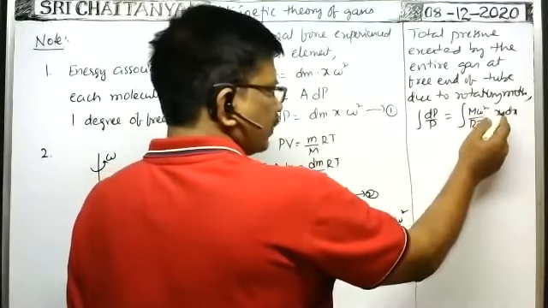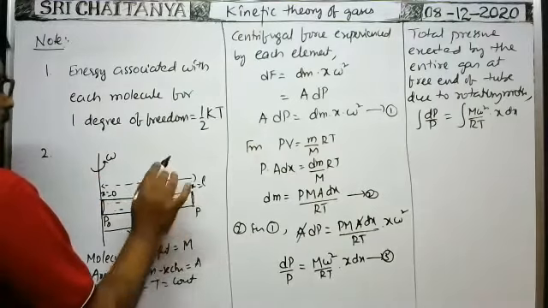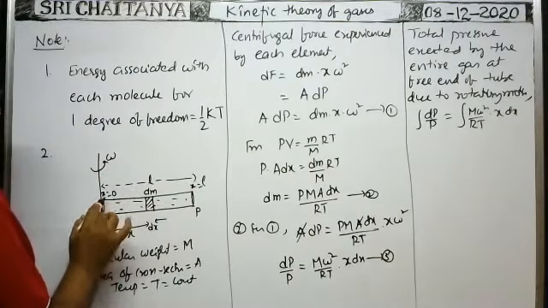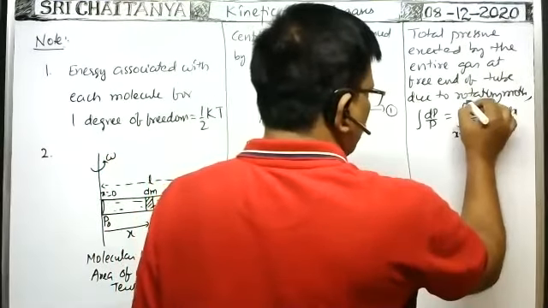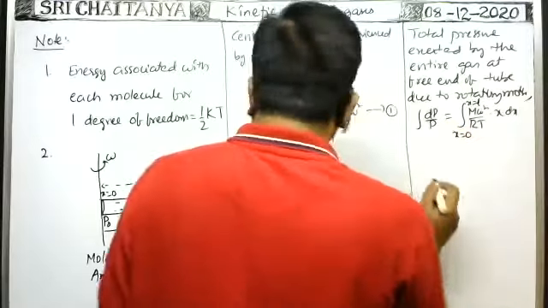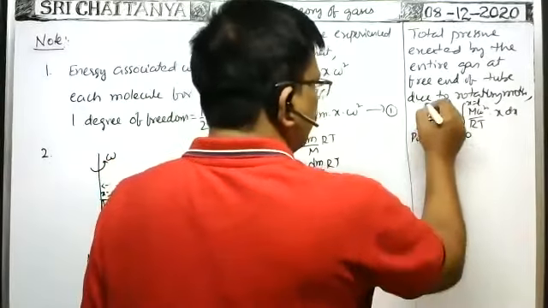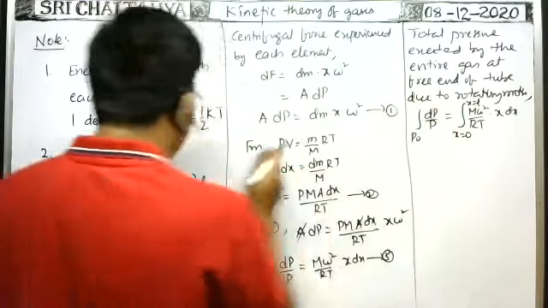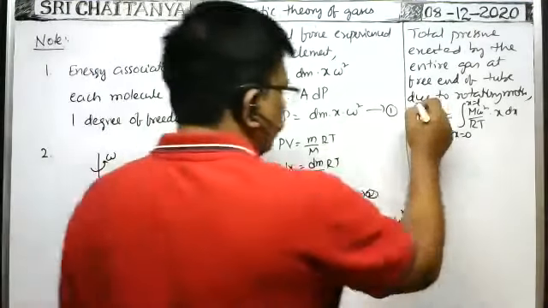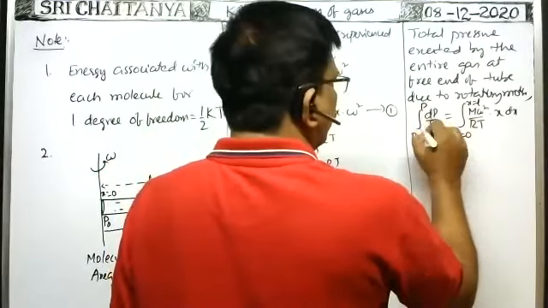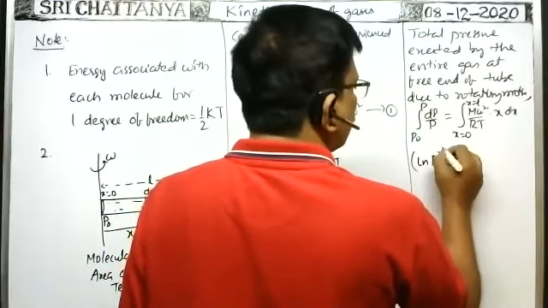As we are integrating with respect to x here, the x value changes from x is equal to 0 to x is equal to L, because this type of elements can be imagined from x is equal to 0 to x is equal to L. That's why you have to do integration between x is equal to 0 to x is equal to L. The pressure at x is equal to 0 is given as P naught, at this fixed end. So when you move in this direction, the pressure changes to P. So integral dp by p means ln p, limits P naught to P, is equal to,